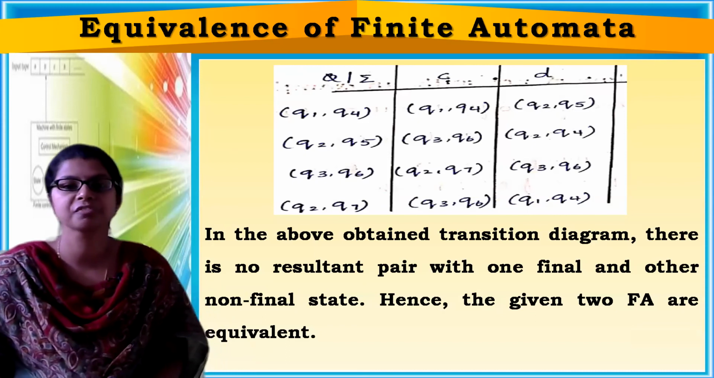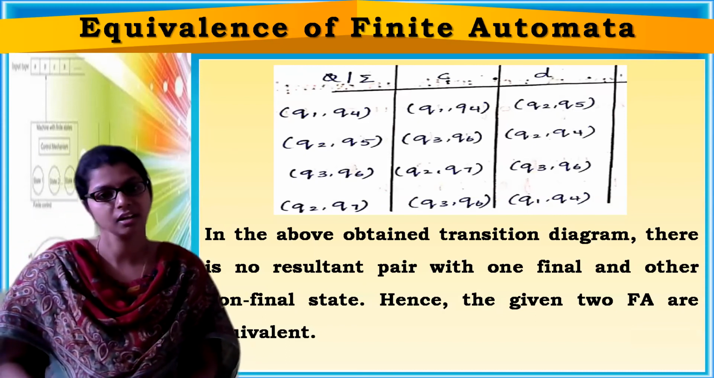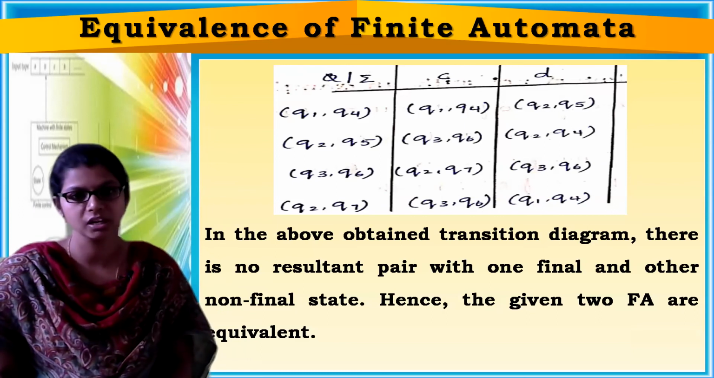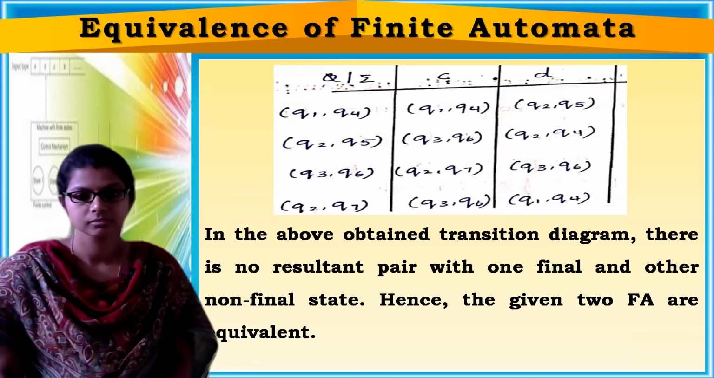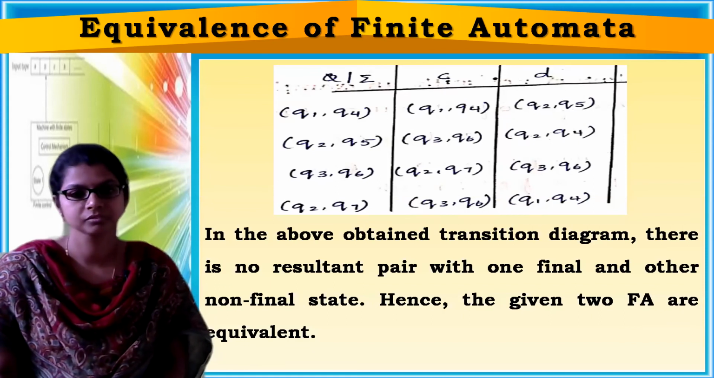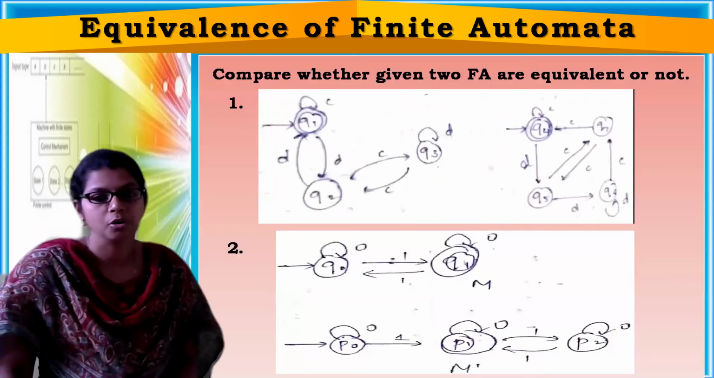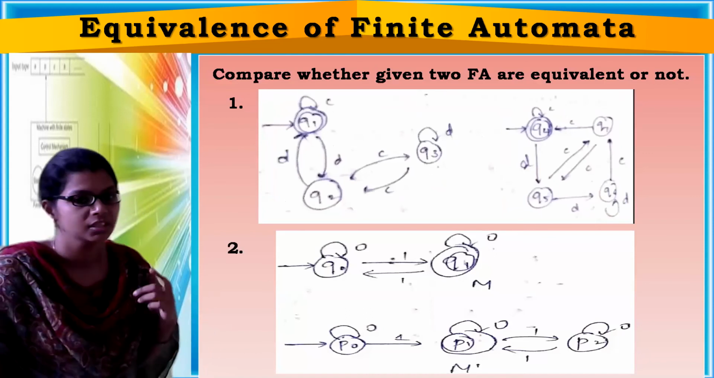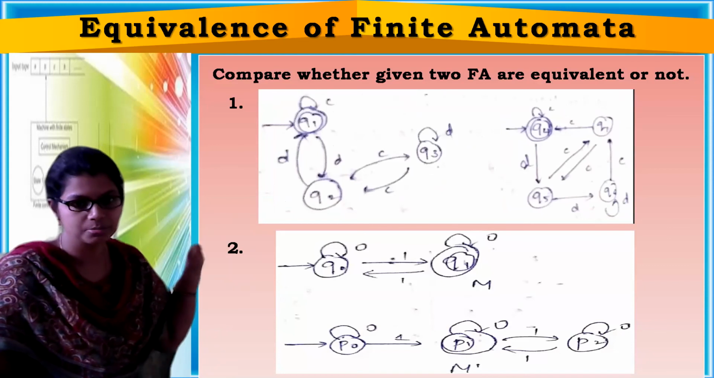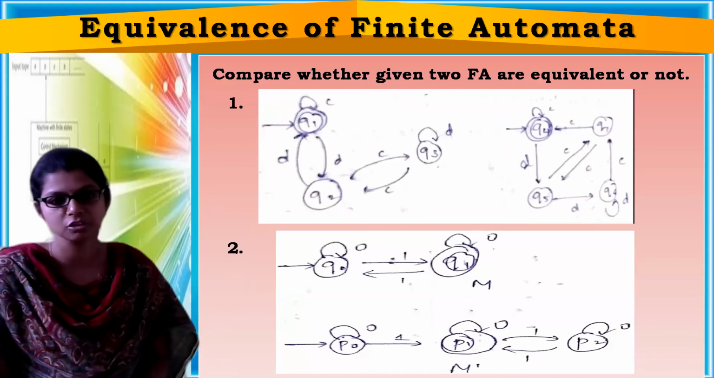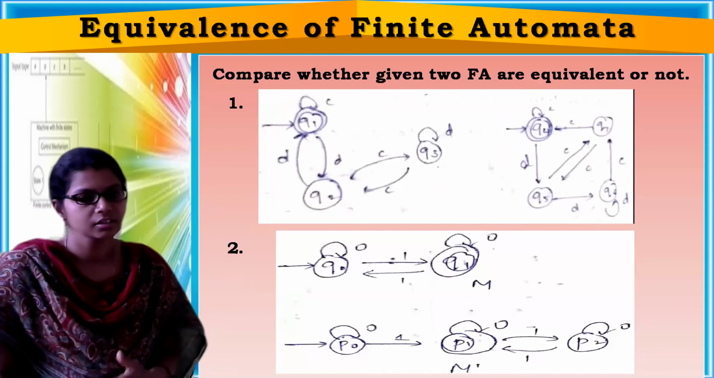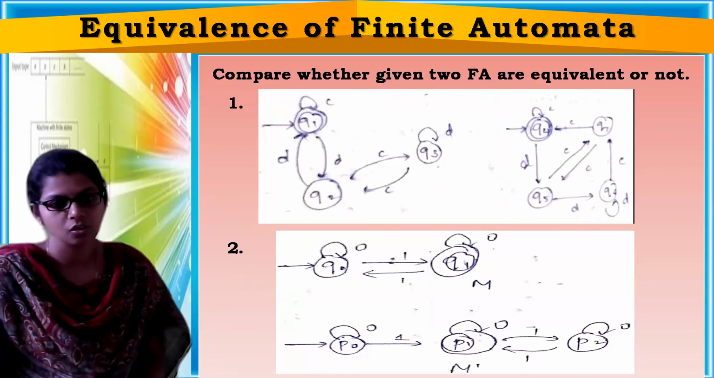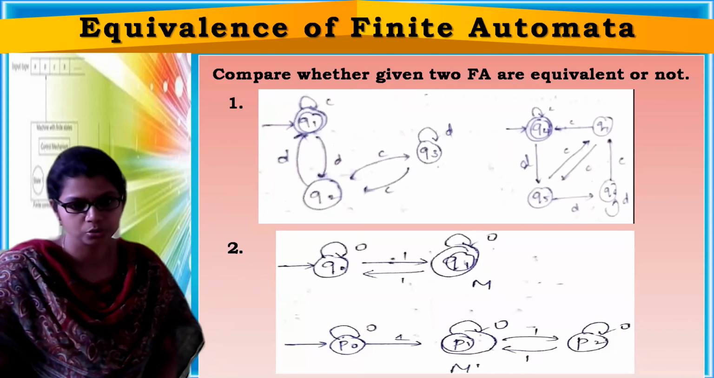In this way, you have to find whether the given two finite automata are equivalent or not. I hope everyone is clear with the concept of equivalence of finite automata. Right? Now, please solve these problems. I have explained one problem and I am giving you four problems. With the diagrams and with finite automata, I have given two finite automata. Now, check whether the given two finite automata are equivalent or not. These are the two and one more two.